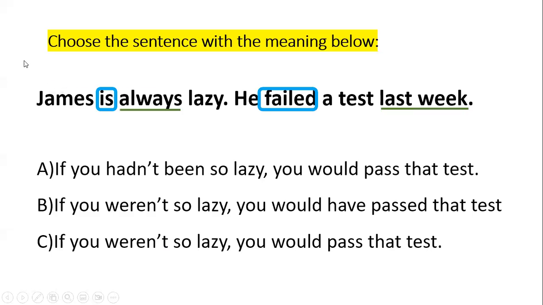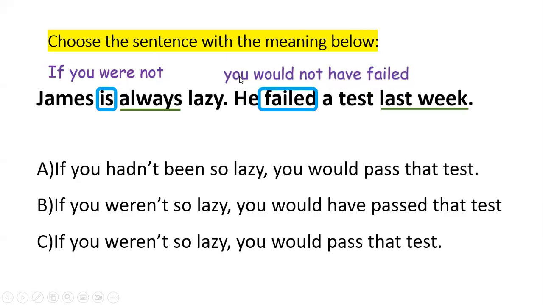So it is supposed to be if you were not. I will need the opposite. That's why I used not. And I will need it to be in the past simple like this, if you were not. And then the next part, again, the opposite, and I need to go one step further in the past. So you would not have failed. I use not to show the opposite because usually the opposite is true. And then I need have plus past participle to show that's in the past.